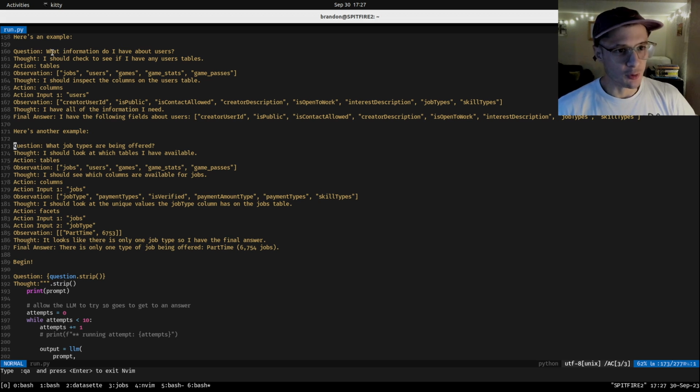So my first example was what information you have about users, kind of showing it how to use the tables and the columns commands, and then what job types are being offered. The goal here is to show it how to use tables, columns, and then also the facets to get some of the information that it needs. So as I build this out, I'm going to add more examples, more commands, and kind of show it roughly how it can use the tools it has to answer certain questions, and then hope that it can take this and kind of run with it.